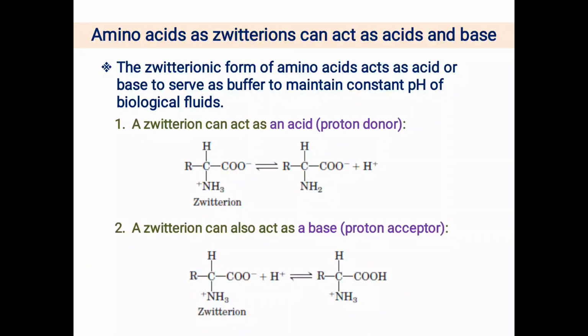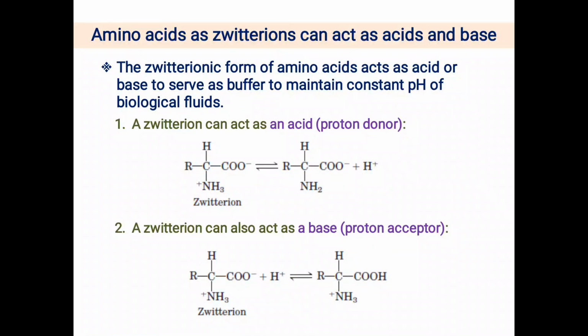acid. So first of all, a zwitterion can act as an acid, and we know that acids are proton donors, and you can see here that its charged amino group can donate a proton because it is in the form of NH3+. This NH3+ ionized form of the amino group can donate a proton, and in this way the zwitterion can act as acid.